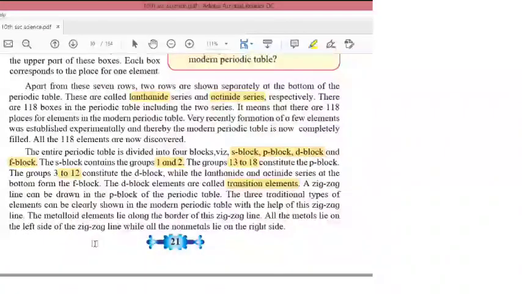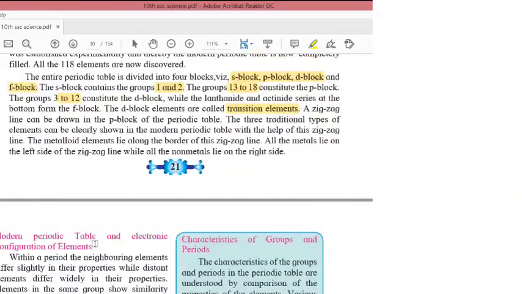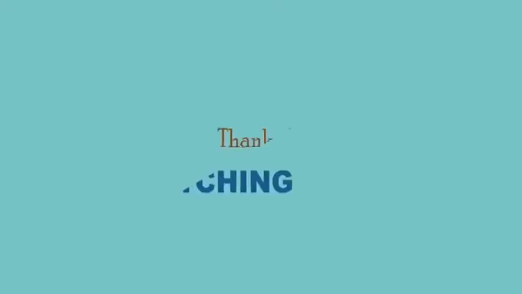The 17th group is known as halogens and the 18th group is known as noble gases. On the border of the zigzag line, all metalloids are present. Metalloids means they have the properties of both metals and non-metals. On the left hand side of the periodic table, all metals are present, and on the right hand side, all non-metals are present.